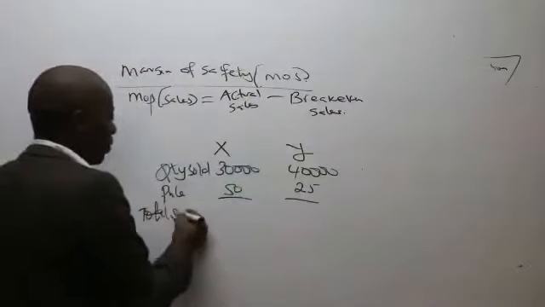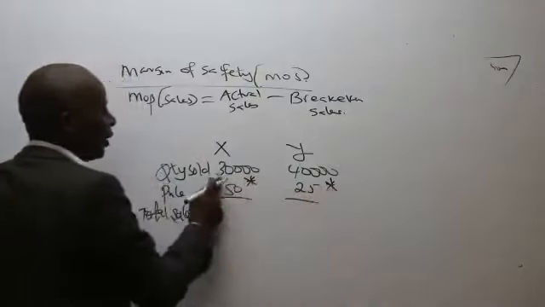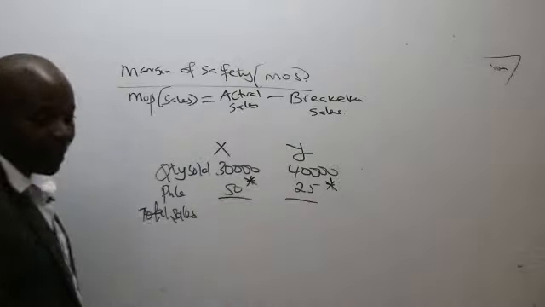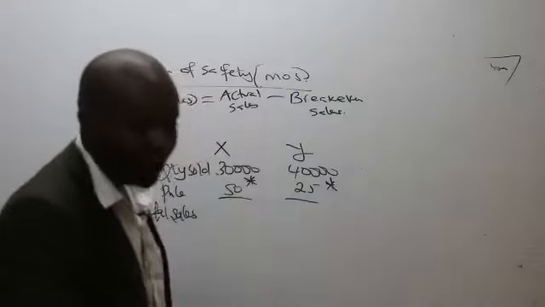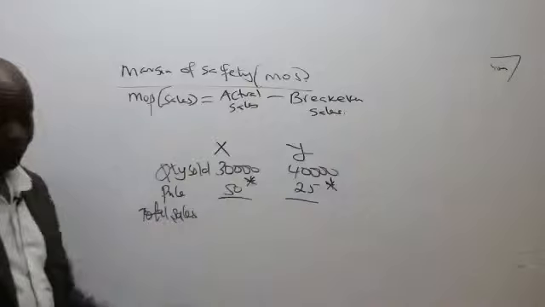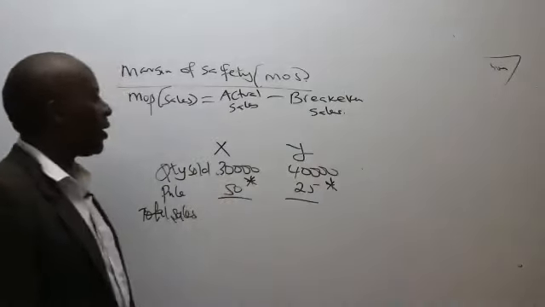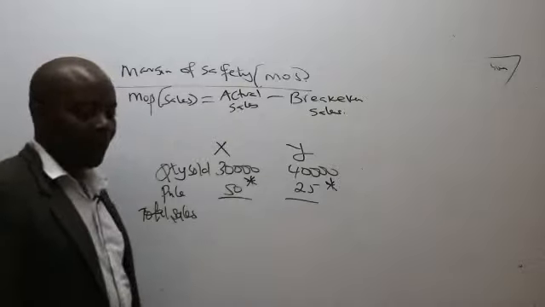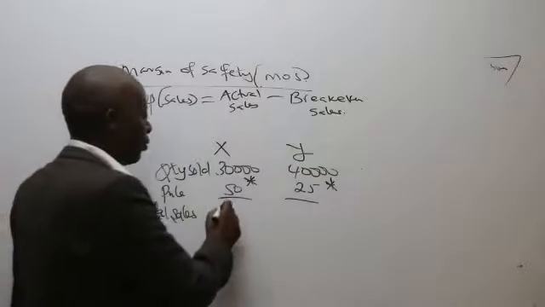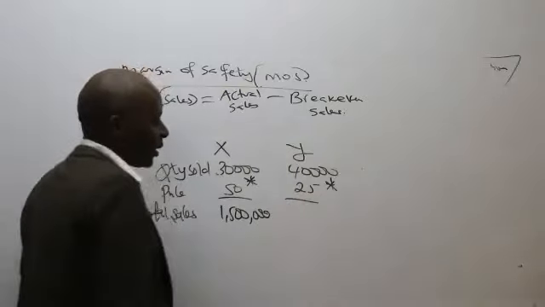Multiply the two, this times this. We have 30,000 times 50, and I'm being given a figure of 1.5 million. How about this one here, somebody?